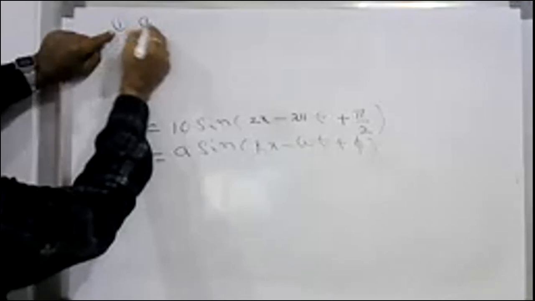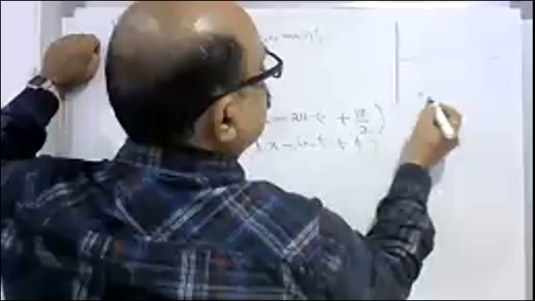Then what is the initial displacement? Initial displacement means the displacement at x equal to 0, the position, and the time t equal to 0.